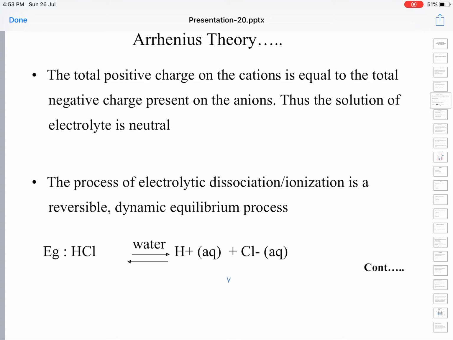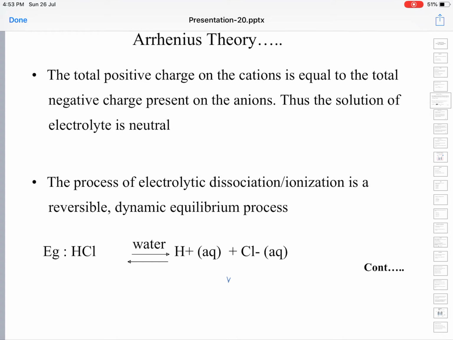For each aluminum chloride molecule dissociating, you are getting 3 chloride ions. So, for 10 AlCl3 molecules, you will get 30 Cl minus ions. So, total negative charge is also 30. Total positive charge is 30, total negative charge is 30. So, that is what the Arrhenius theory mentions. The total positive charge is equal to total negative charge. As such, the solution remains electrically neutral. It bears neither positive charge nor any negative charge.